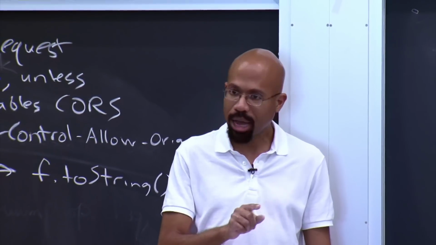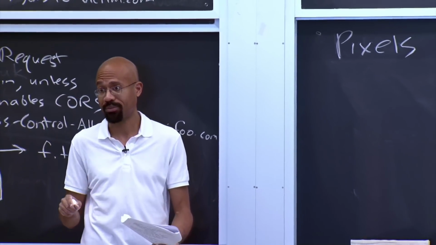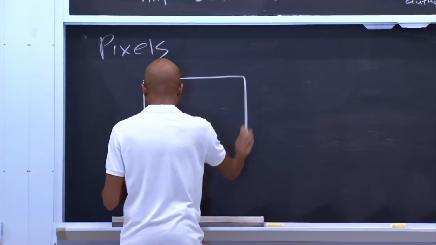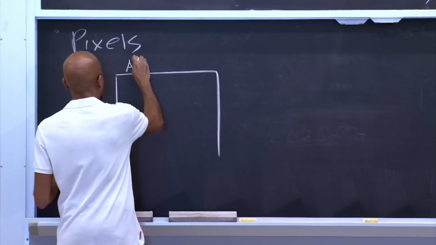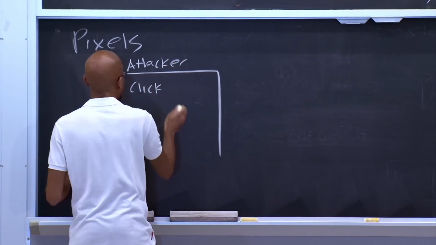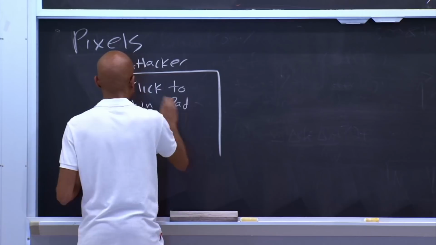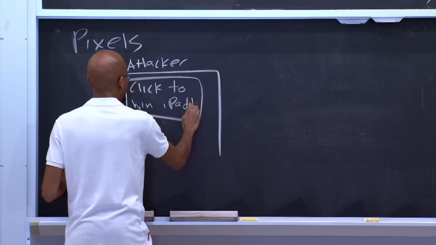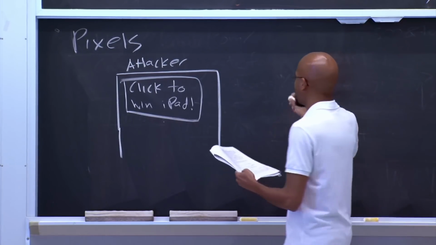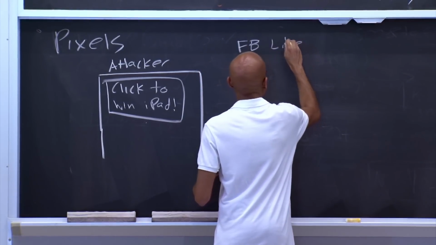This is actually a problem because what this means is that a parent frame can draw atop its child frame, right? So this can lead to some very insidious attacks. Let's say that the attacker creates some page, and inside of that page, the attacker says, click to win the iPad, the very standard thing. So this is the parent frame. Now, what the parent frame can do is create a child frame that is actually the Facebook like button frame.